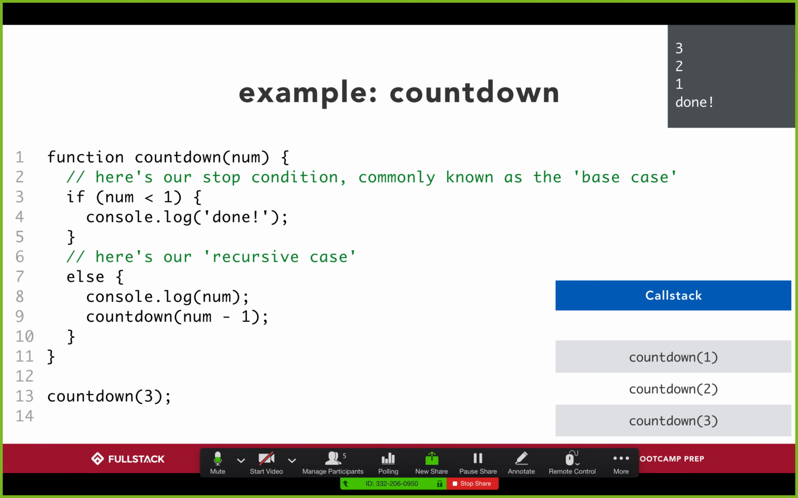Then we pick it up where we left off on the countdown 1, which was the last thing we had to run. So we're done with that. And it takes us to finish countdown 2, then countdown 3, and then our function ends and we're finished running our countdown function. Did that make sense to everyone?